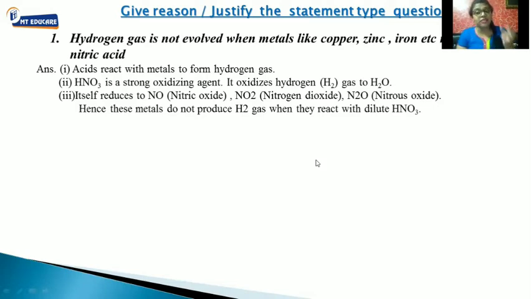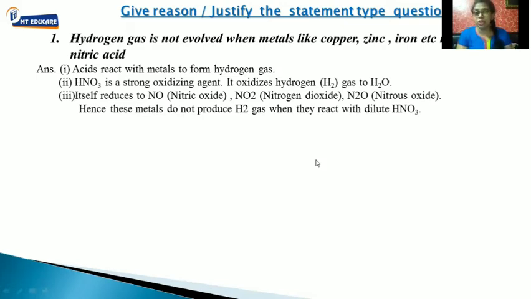Whenever an acid reacts with metal, hydrogen gas is formed. But as HNO3 is a strong oxidizing agent, it provides more oxygen. So it converts that hydrogen to water by giving oxygen, that is H2 to H2O. Fine.